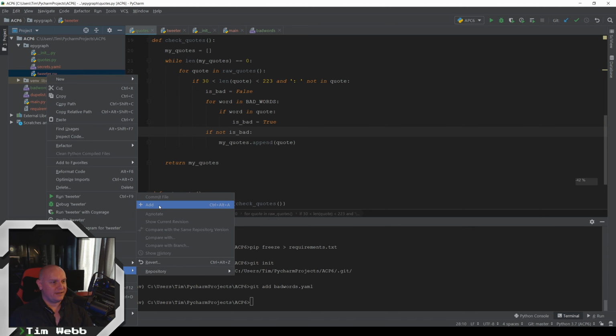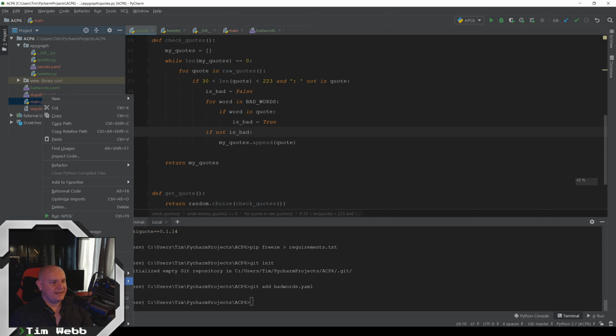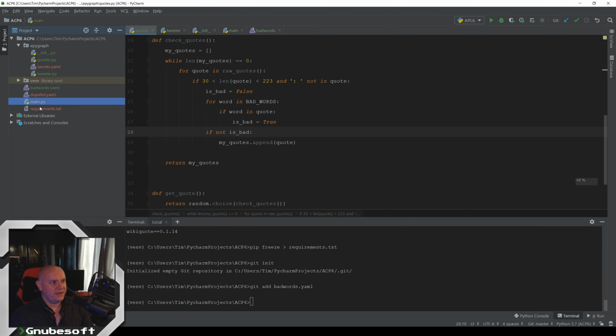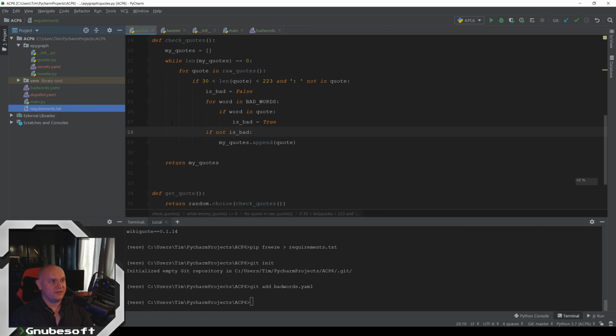So I'm going to manually add the files from that directory. I'm going to leave the dupe list out, and the reason for that is if there are ever any changes between the deployed version and this version, there's going to be a conflict. So for this instance, I'm just going to leave that out. And we do want our main.py, and we especially want our requirements.txt. So now we've got all this.